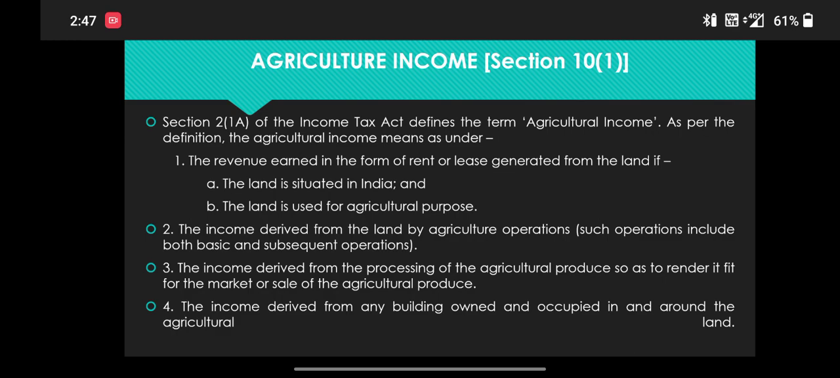Second, the income derived from the land by agriculture operations. Such operations include both basic and subsequent operations. Third, the income derived from the processing of agriculture produce so as to render it fit for the market, or sale of agriculture produce. The fourth point, the income derived from any building owned and occupied in and around the agriculture land.